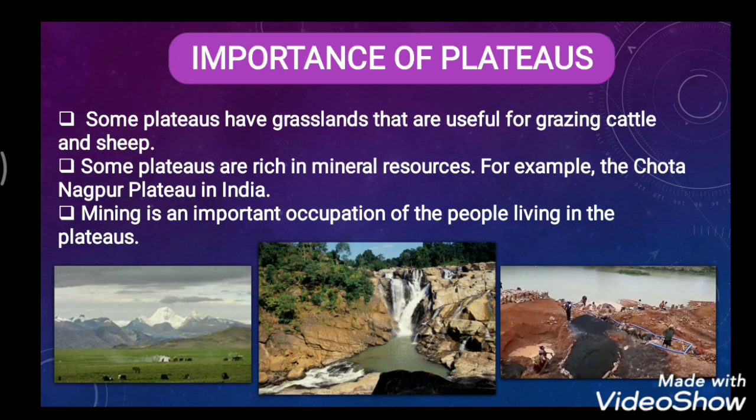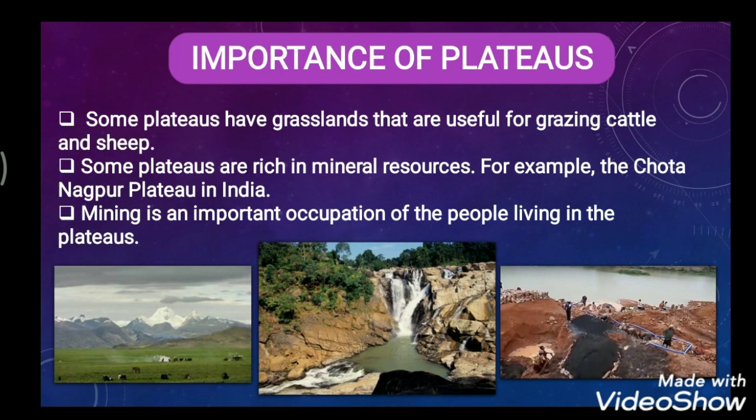Different types of cattle, sheep and cows are grazed in those areas because of the presence of grassland. They get their fodder from those areas, so it's easier for them. Second, some plateaus are rich in mineral resources.